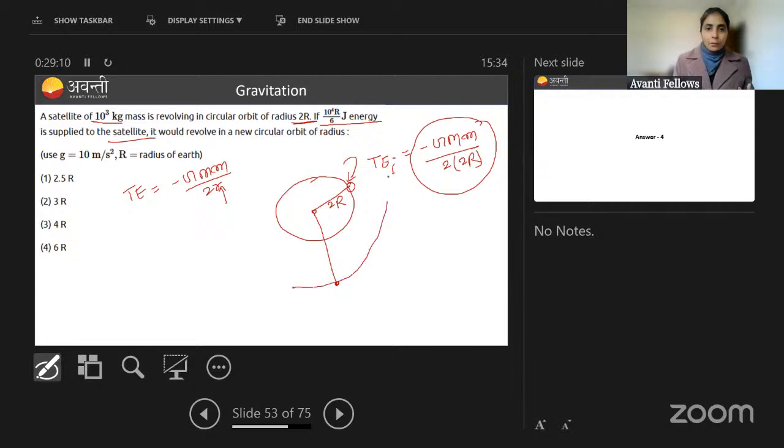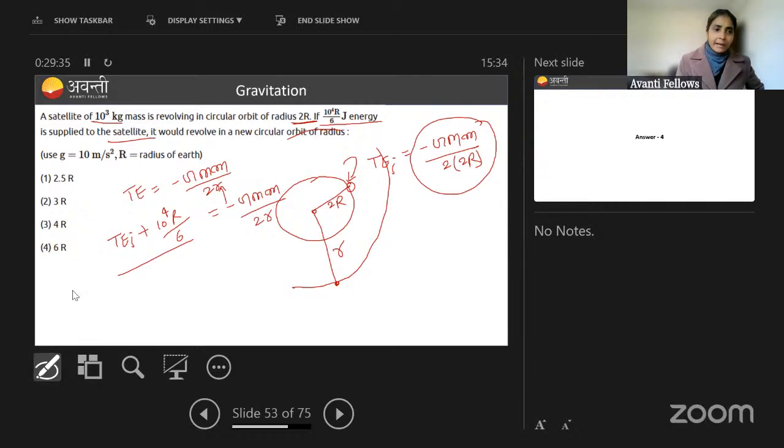So let's say now it is in the orbit of radius small r. With total energy initial, if you are adding 10 to the power 4 r by 6, it will go into some other orbit whose energy will be equal to this. So if another orbit is of radius r, then total energy is minus GMm by 2r. Now you just need to solve it to get the answer.